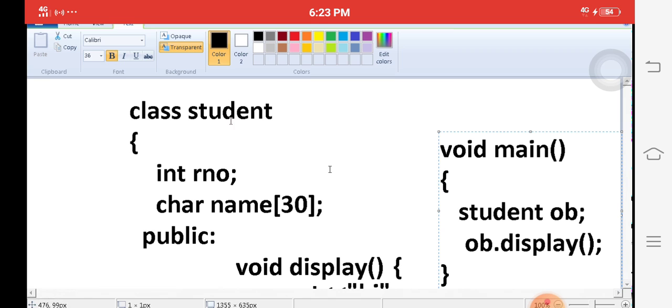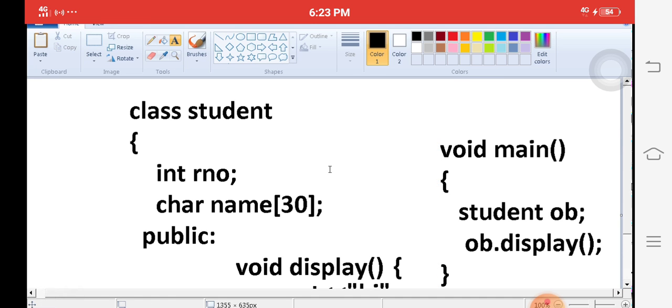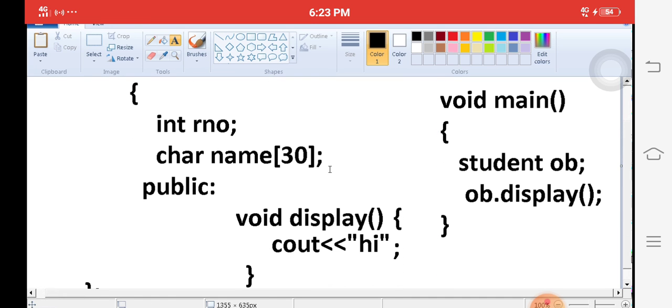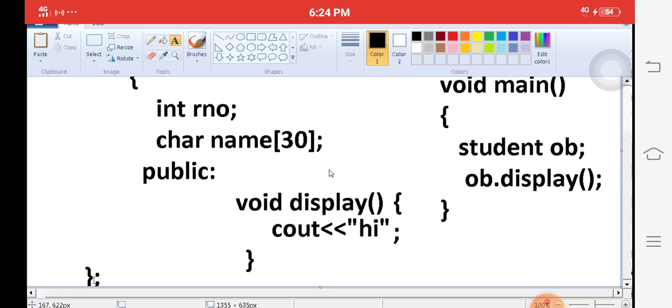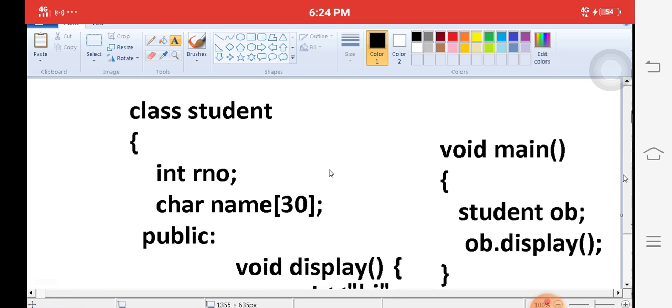So the class name is called student. What are the data members? Roll number, name. These are called data members. What functions are available? Functions are available in the public section. Public is nothing but the access specifier. I want to write only one function, called display. The display function displays only hi. After completing that, close the function and close the class with a semicolon. Next, how to create an object of my class? My class name is called student.